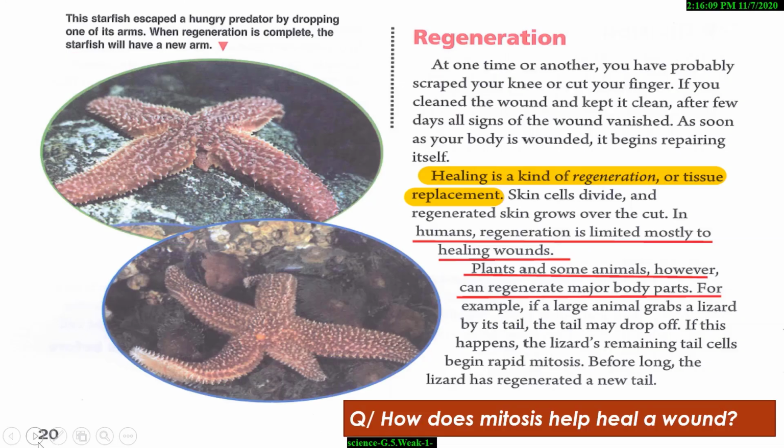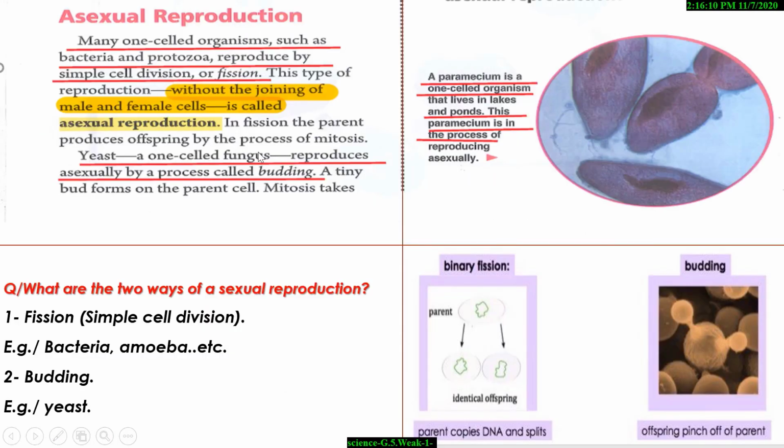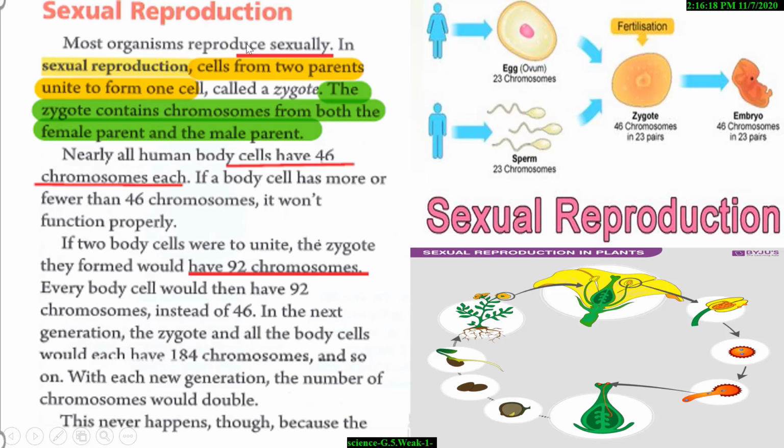asexual reproduction needs one parent, without the joining of male and female cells. But in sexual reproduction, cells from two parent units form one cell and need two parents to produce offspring.